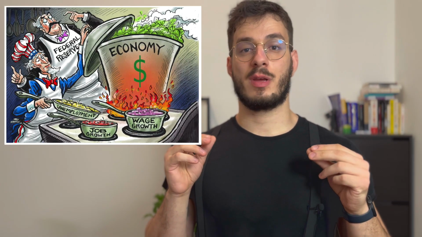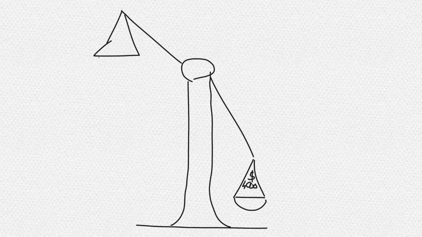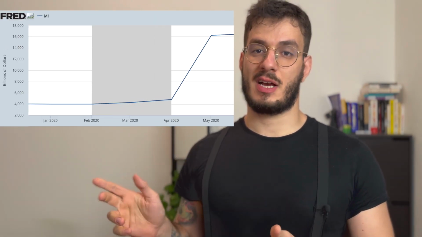Why this happened, we'll explain in another video. In this way, there was too much money in the system, too much demanding, causing an economic overeating, to the point that prices had to increase to keep up. Imagine the balance we talked about before. But in this case, we had something like 4,000 euros on the right arm. To give you an idea, this is what happened to the M1 monetary supply in US.